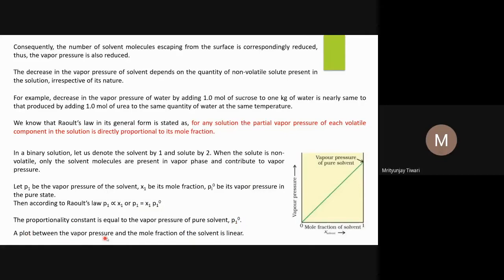A plot between P1 and X1 gives the vapor pressure. It is not a partial vapor pressure, it is the pure vapor pressure, because only one volatile component is there, only one component is there in the vapor phase. So it is the total pressure, the vapor pressure.